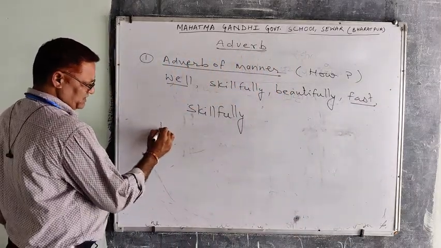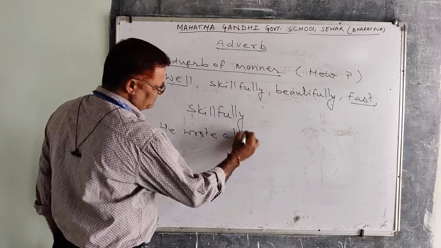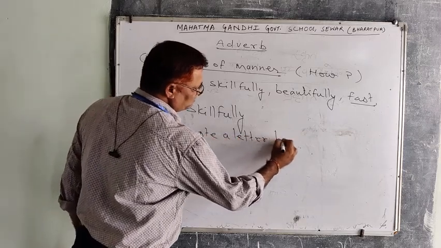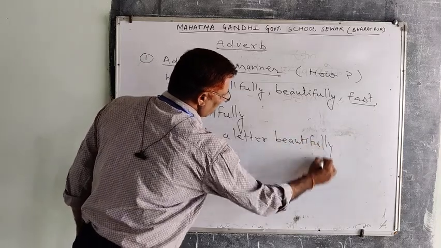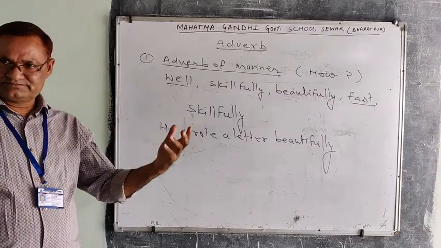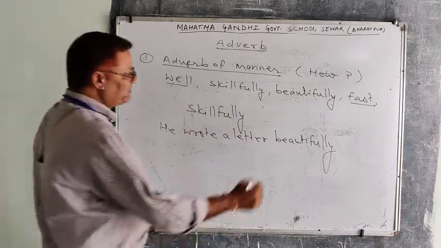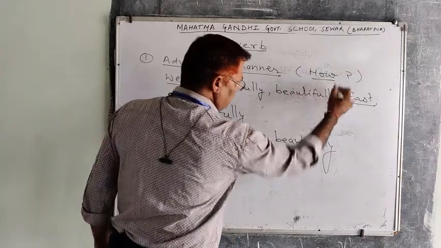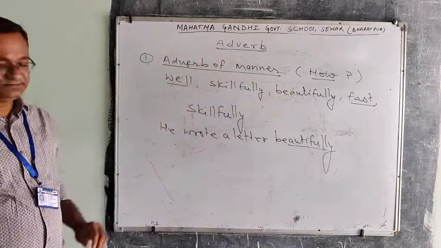We can say he wrote a letter beautifully. How did he write a letter? He wrote a letter beautifully, so it always gives the answer of how, and it is called adverb of manner.